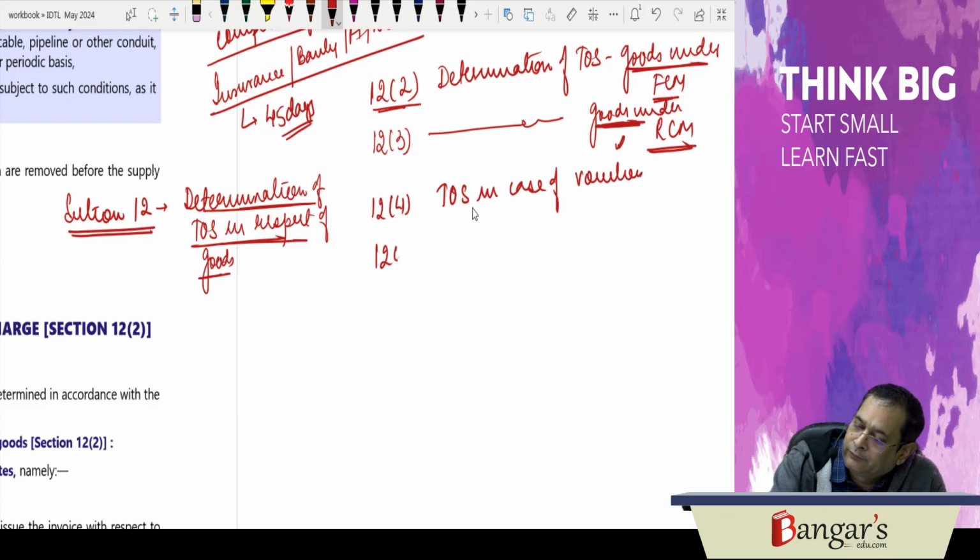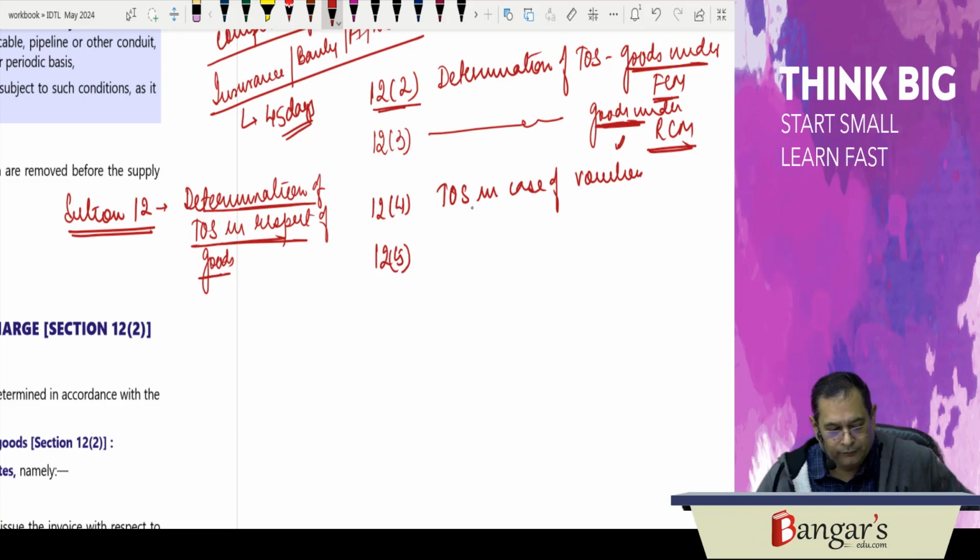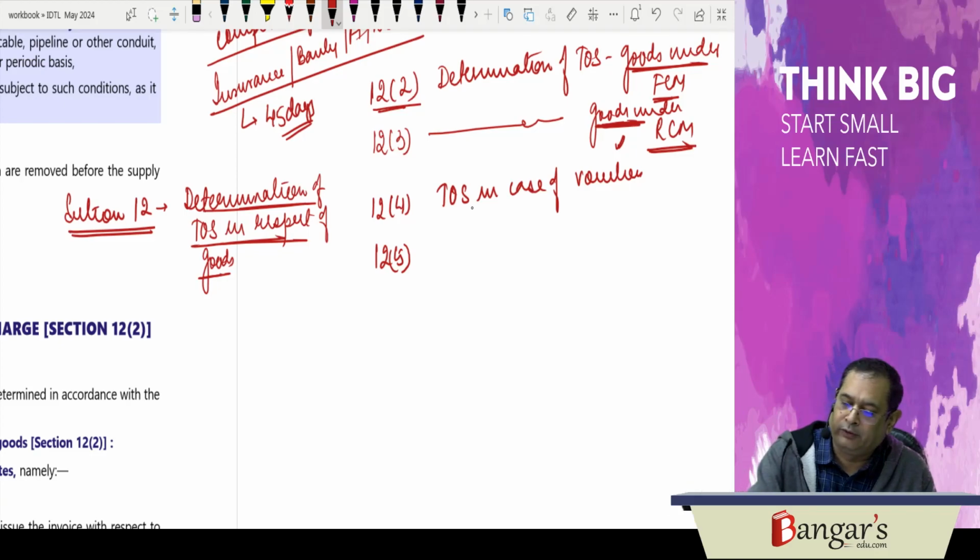Then 12.5: section 12, subsection 5 is dealing with the provisions relating to time of supply in residuary cases.